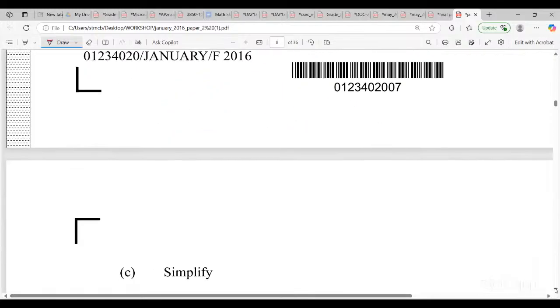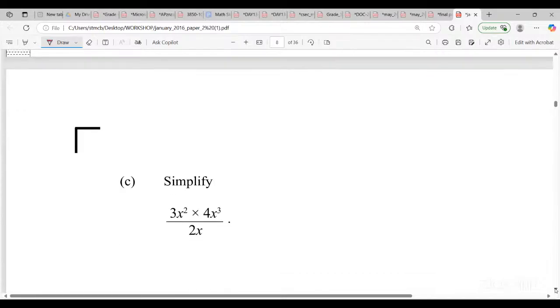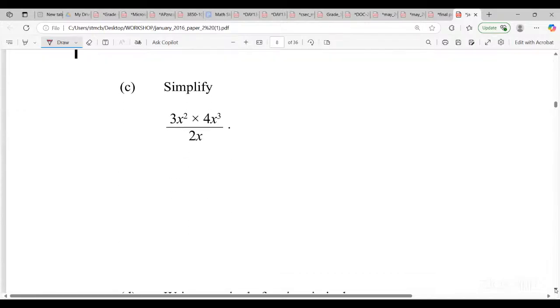This is one January paper, guys. Let's look at this one. Simplify 3x squared times 4x cubed divided by 2x.